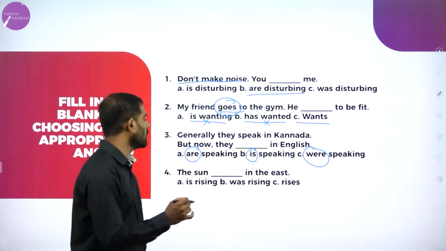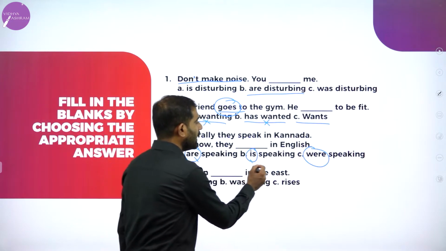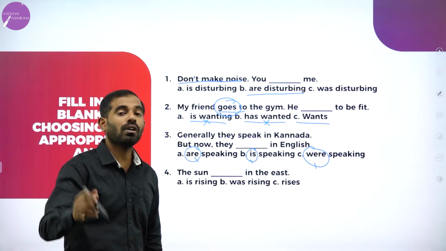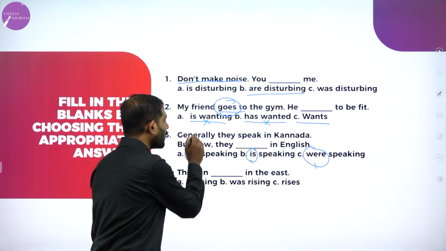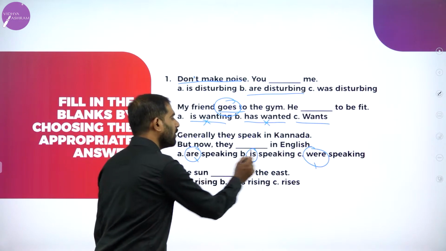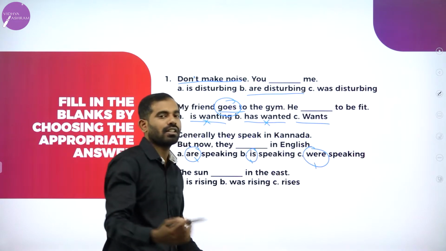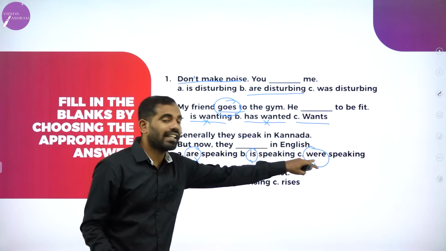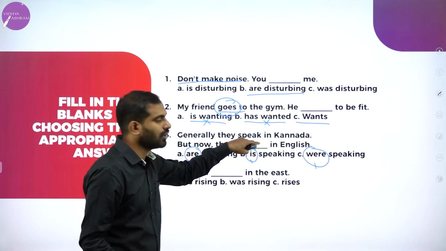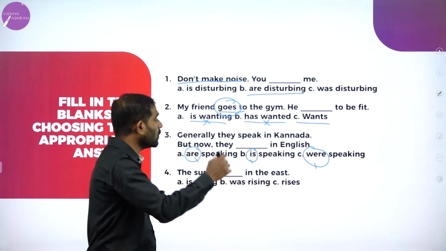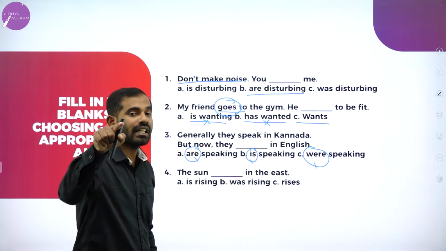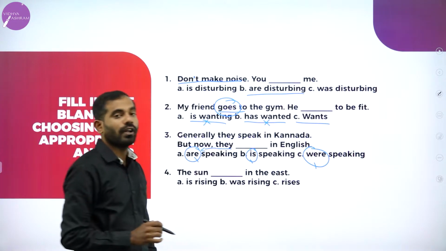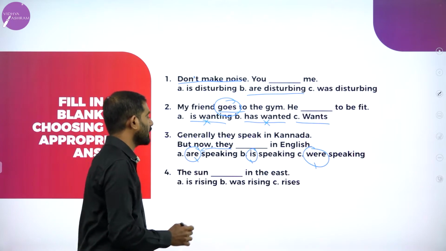Because are, is and were are also called verbs. They are called helping verbs. And depending on the sentence, if you choose any of these thinking that speaking, the main verb is in continuous tense, the auxiliary verb has to fit into the blank here. But now they are speaking in English. They is plural, so we are going to choose are speaking.